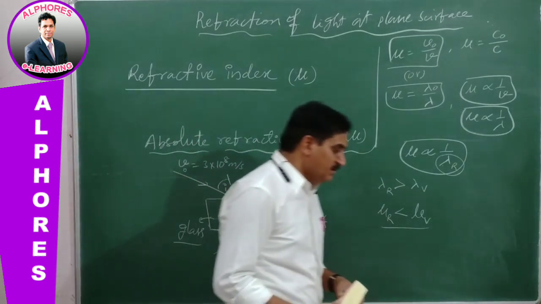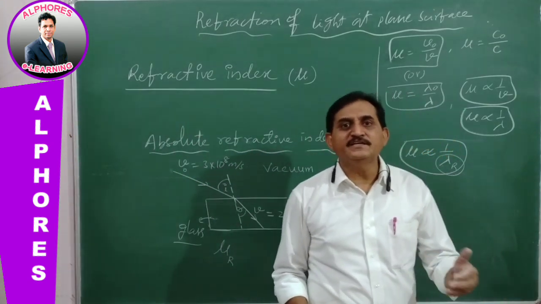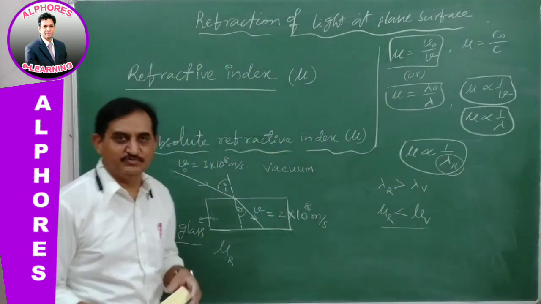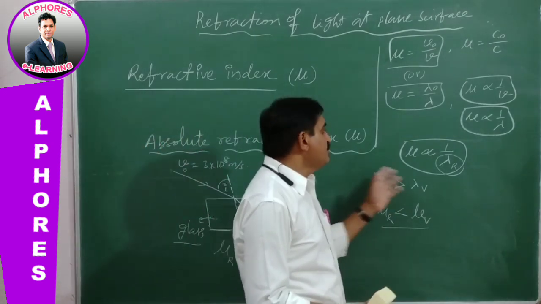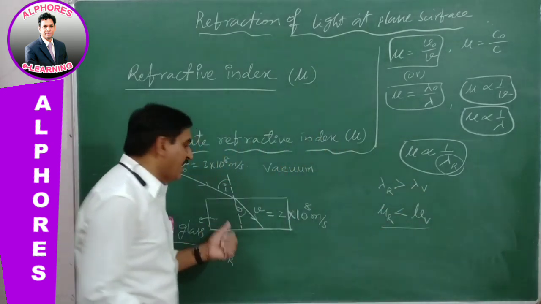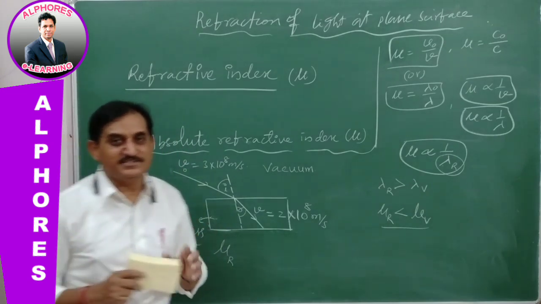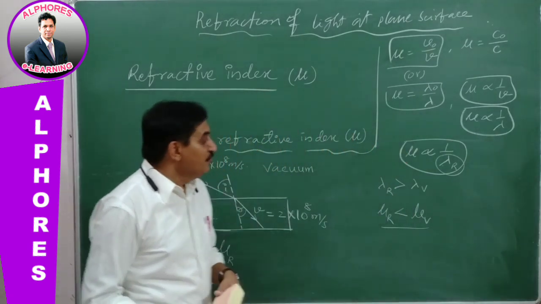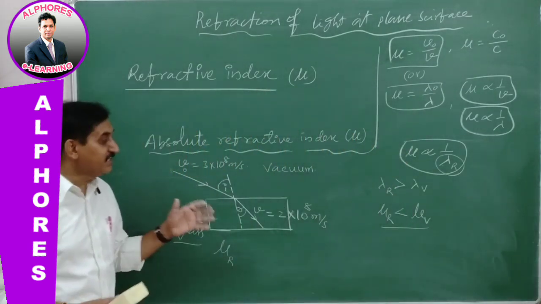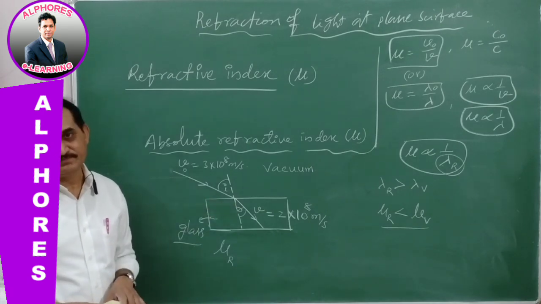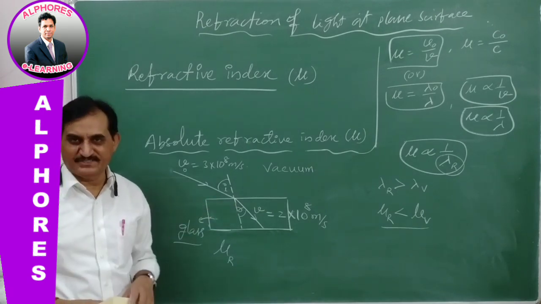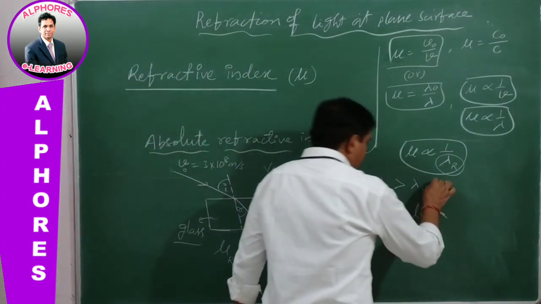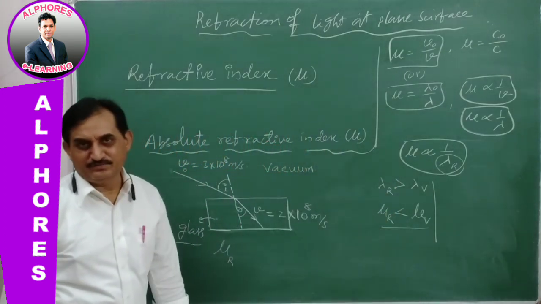So the big doubt is, sir, which value do we take into account while solving the problem? Which value of refractive index is taken into account? So here, for 7 colors, this glass will have 7 refractive indices. Out of the 7 refractive indices, which refractive index is taken into account while solving the problem? Okay, this is a big doubt. So here, what to do? We consider the average value of the